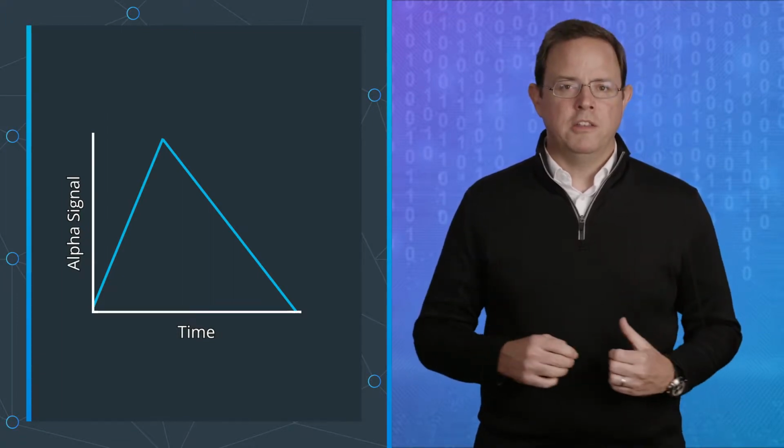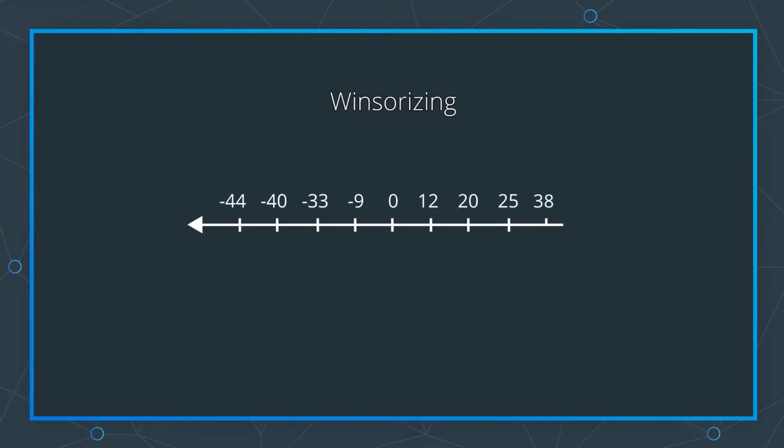that it is indeed warranted. Some ways to keep extreme values from leading to unnecessarily large trades are by clipping very large and small values at, for example, the 95th percentile and the 5th percentile. This process is called Windsorizing. Here's an example of Windsorizing an alpha vector, which has alpha values for each stock for a single day. For any number that exceeds the 95th percentile, we'd replace that outlier with the number at the 95th percentile. Also, for any values that are below the 5th percentile, we replace those with the number at the 5th percentile. Again, this is called Windsorizing.